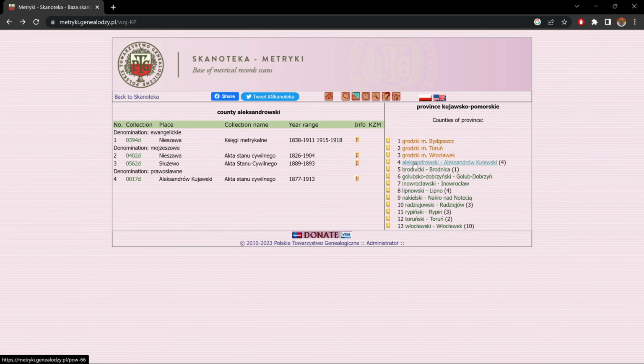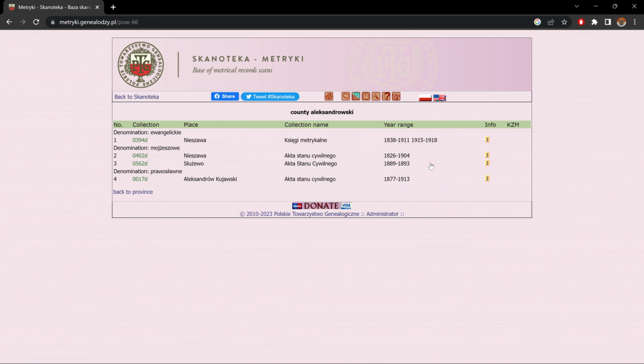Now, if we click on Aleksandrovski, it brings us to a page dedicated only for those results. Now, keep in mind at any time, since the religions are written in Polish, if you'd want to have them in English, you just turn the site back to Polish, like I showed you before, turn the translator on to English, and well, you'll have it in English.